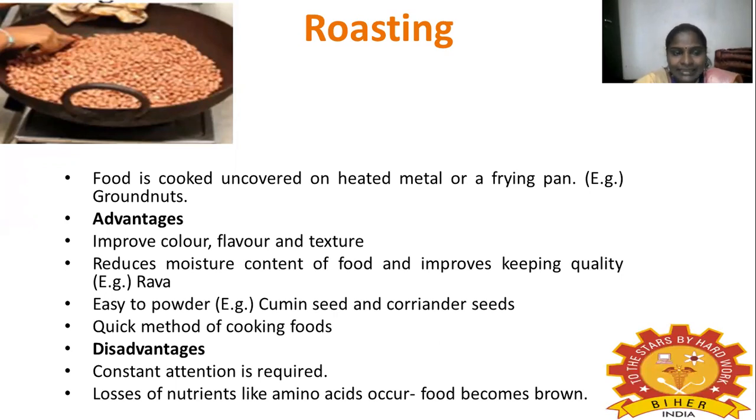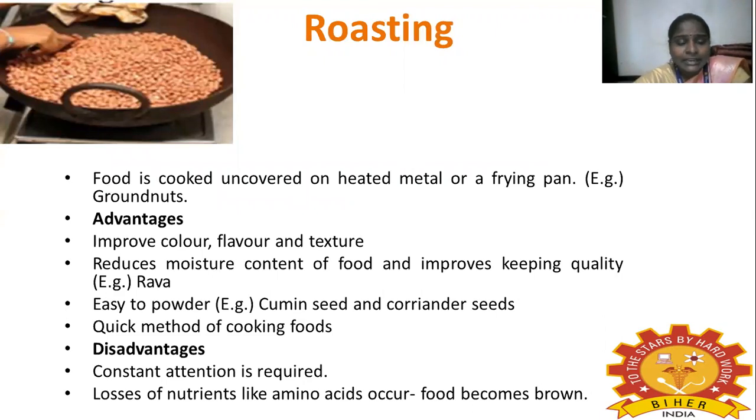Okay, so the best example is groundnut. Other than that, rice and coriander, everything comes under the roasting method. What are the advantages of this method? It improves the color, the flavor, and the texture. These are the advantages of this method.